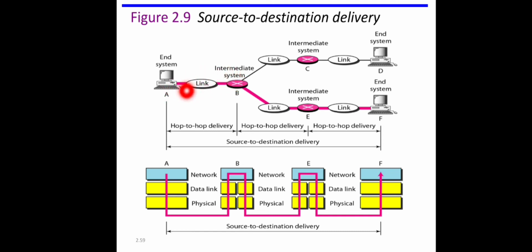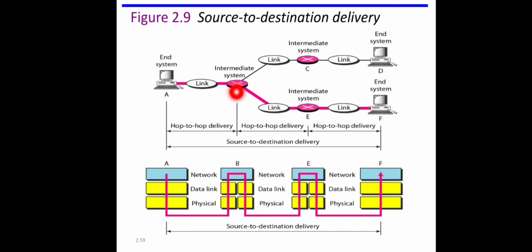That's all about the data link layer, whereas the network layer here is bothered about how to route this data to F. For that, which intermediate node should be selected? Here there is only one choice, that is B. So definitely the network layer also addresses B, right? And let us take the case of B, router B.